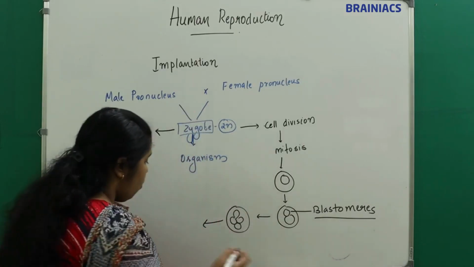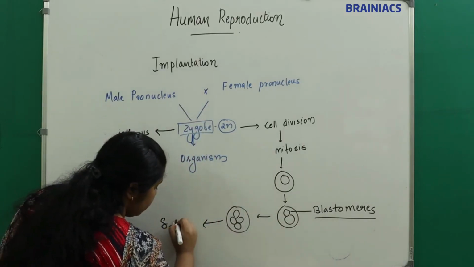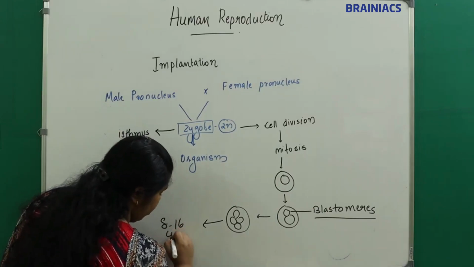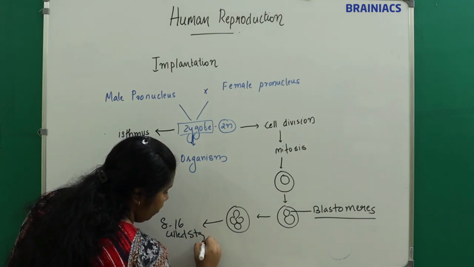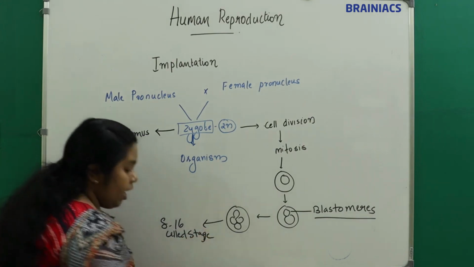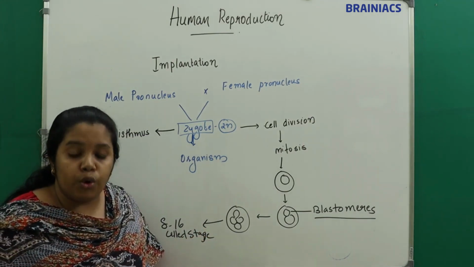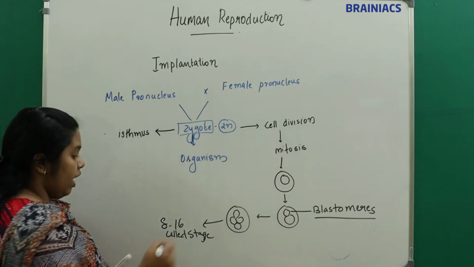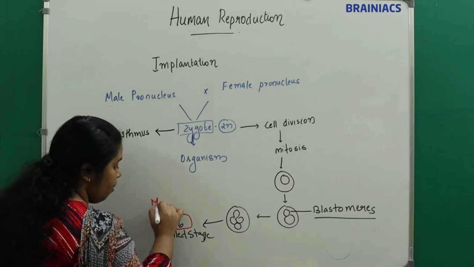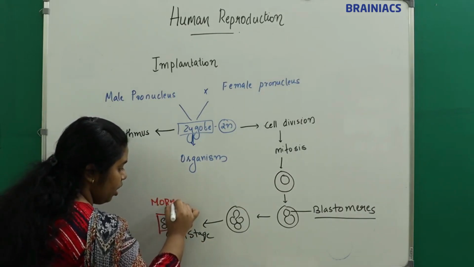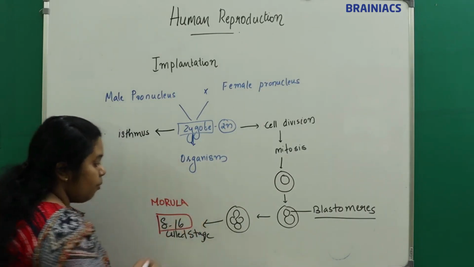So when it reaches an 8 to 16 celled stage, now we will call it as what? Now we will call it morula. At the 8 to 16 celled stage, we call it morula. Understand? This is called morula.